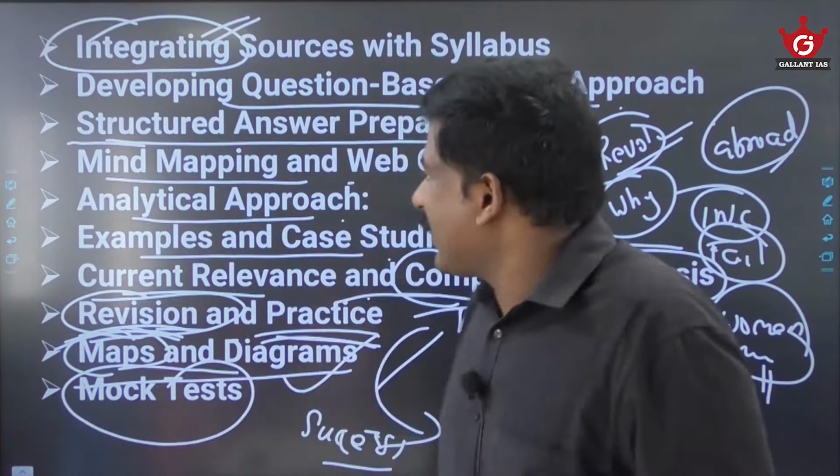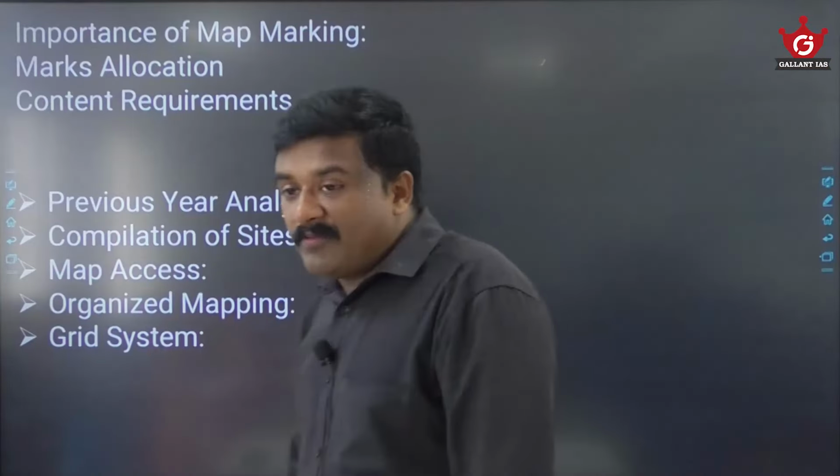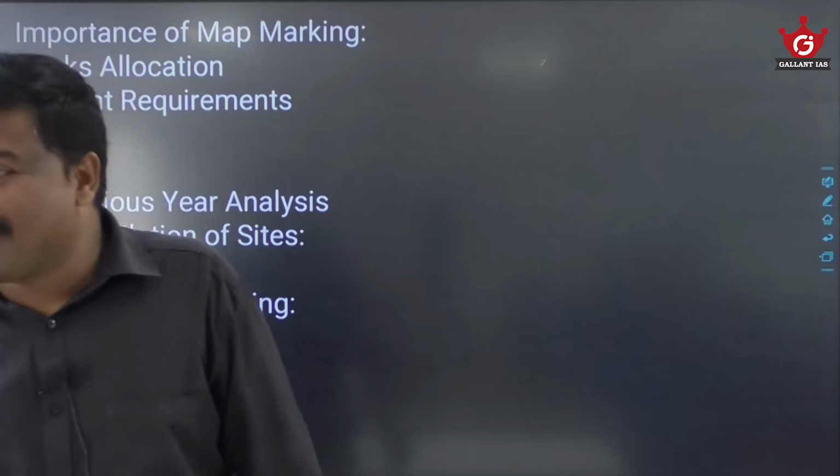Okay, these things you can take care of when you prepare paper 2. Then in paper 1 we have a mapping task. You remember, we have a mapping task. An outline map is given. The sites are marked in the map, and some clues are given. You are asked to identify the site and give a short description.